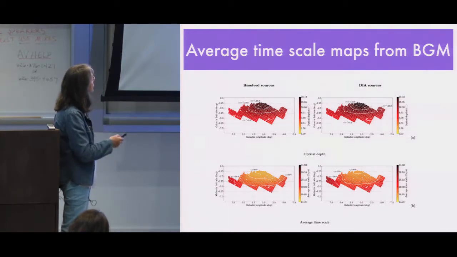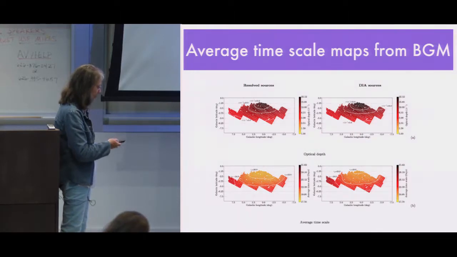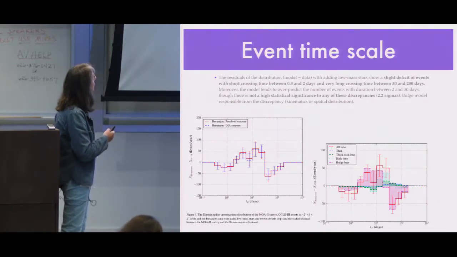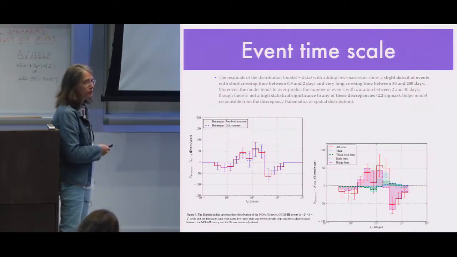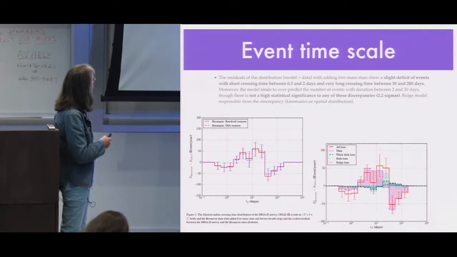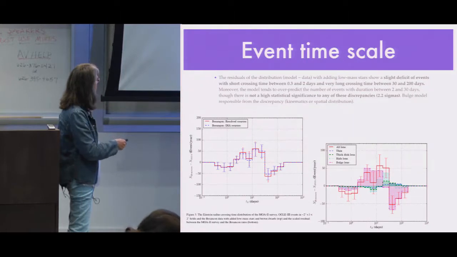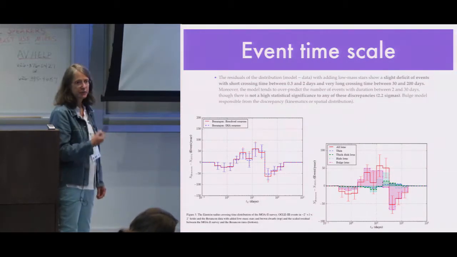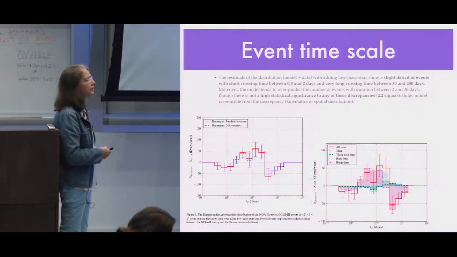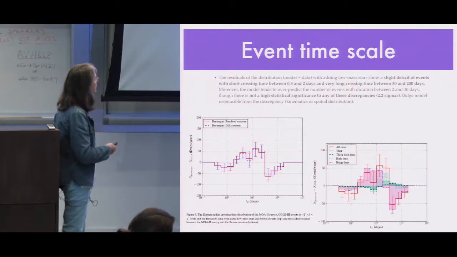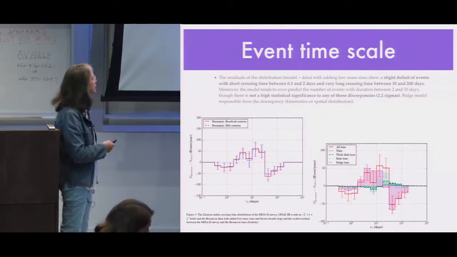Now, if you look at the average time scale, this is the prediction of the model. And when you compare with the MOA data, you see these are the residual differences between MOA data and BGM as a function of time, in days, and you see there are systematics that could be partly explained by the kinematics of the bar itself. So we are going to look into this in more detail.